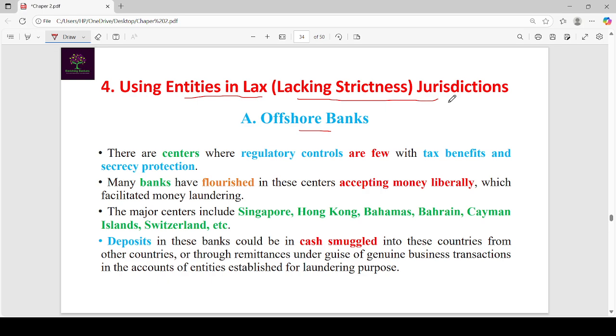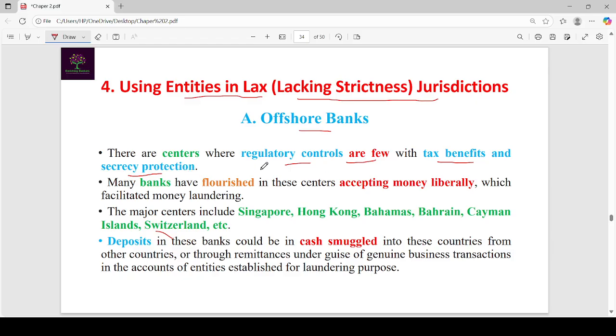Lax jurisdictions have few regulatory controls, or regulatory guidelines are lax, and these jurisdictions also provide tax benefits and secrecy protection.